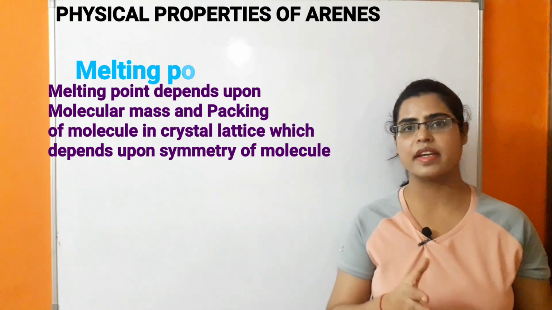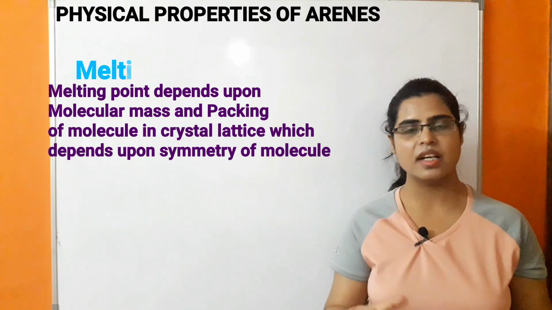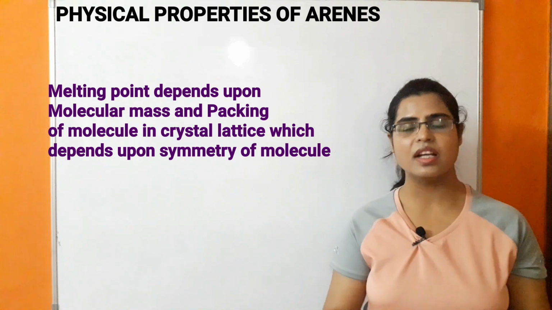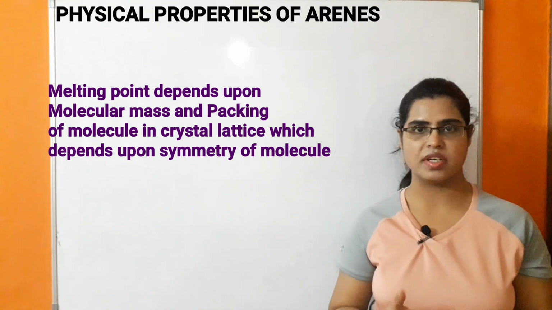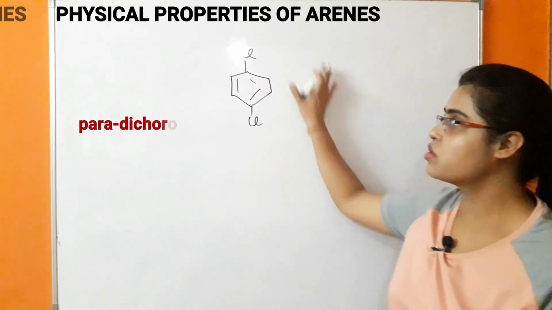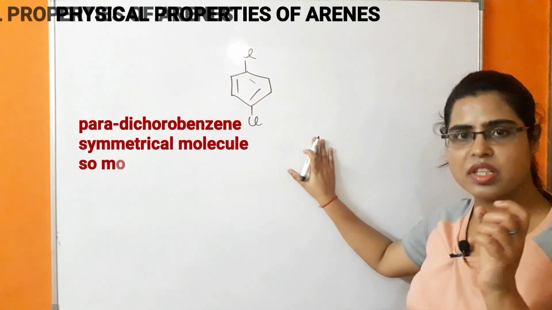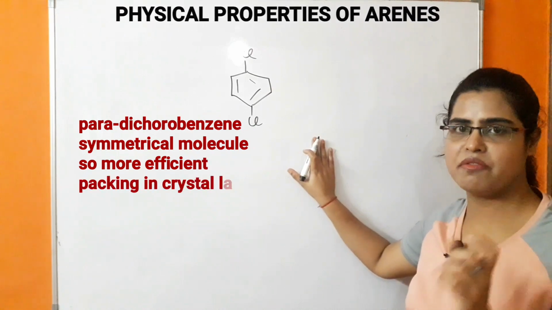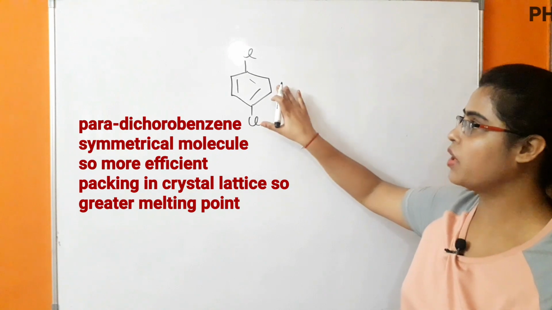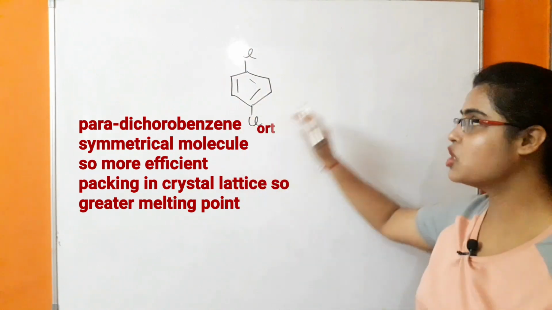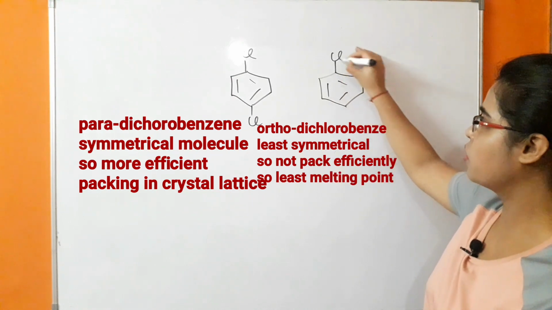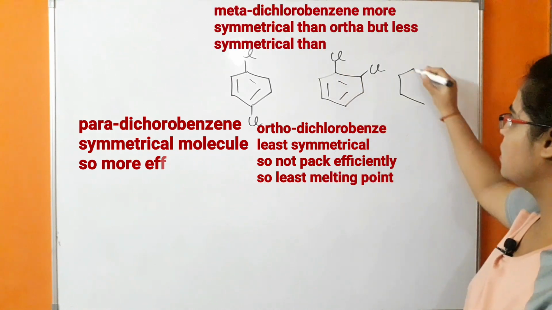Example, in the case of ortho and meta, the packing efficiency will be less, whereas in the case of para, the packing will be more efficient, because of the symmetry of this para isomer, the molecule will pack much more efficiently in the crystal lattice. Because of that, the melting point of this para molecule will be much higher in comparison to this ortho and this meta.